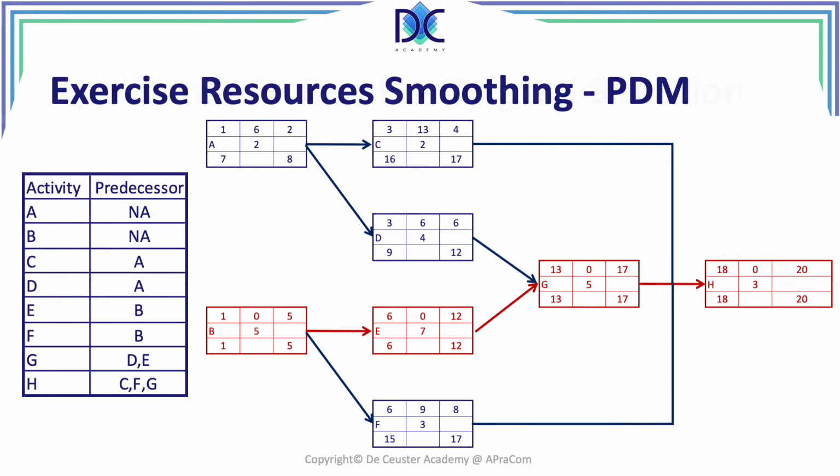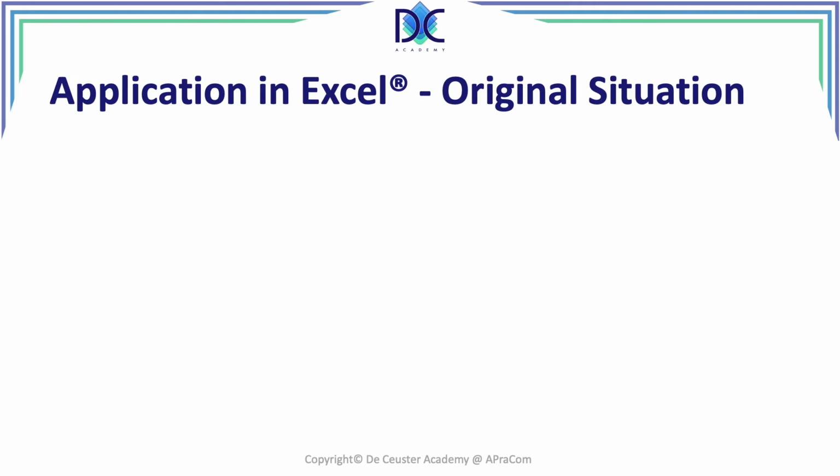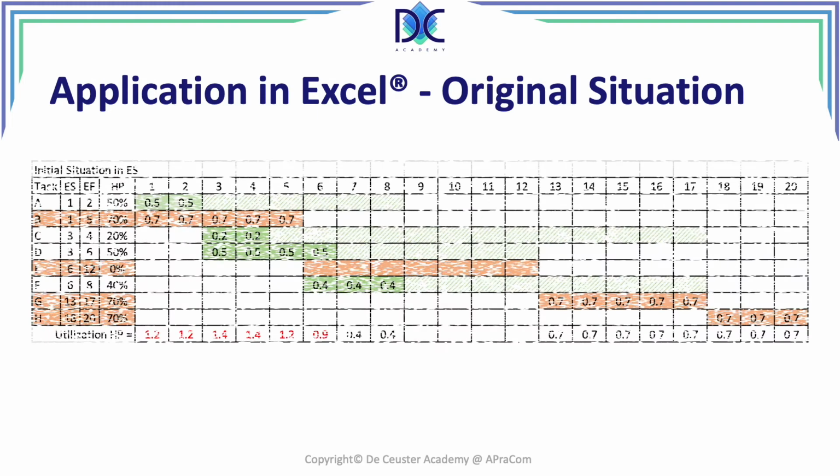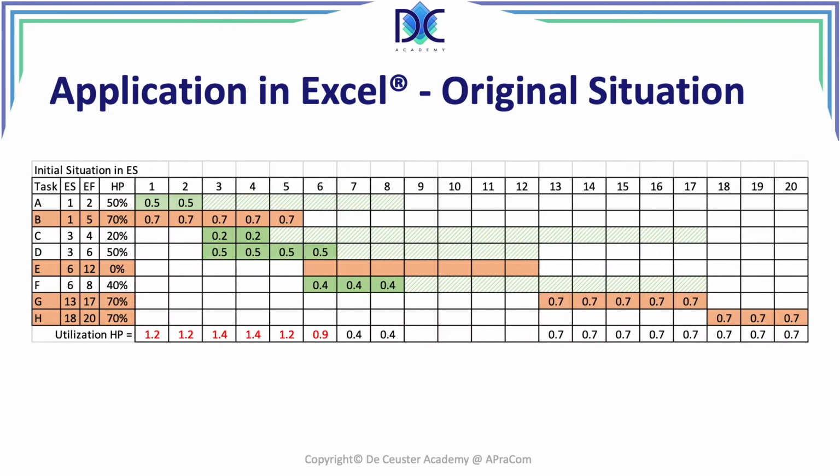Now let's have a look at our application in Excel and see what is the original situation. And this is the original situation when we had all those data, all the early start and the early finish times for the different activities, and see what in fact the utilization of Harry Potter is. And what we see here in this graph, we have the green and then the colored, let's say striped activities or periods.